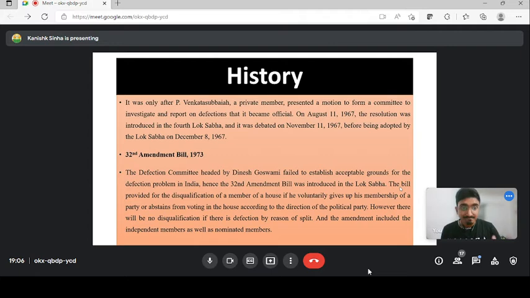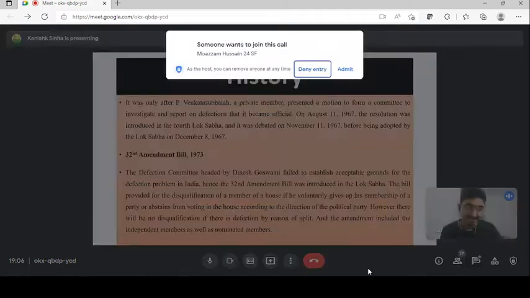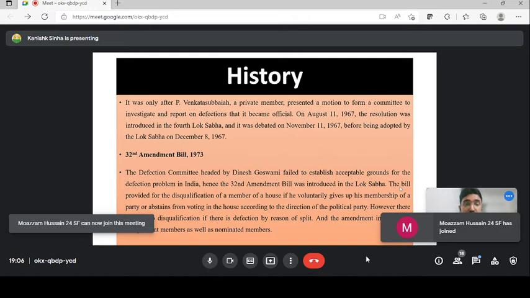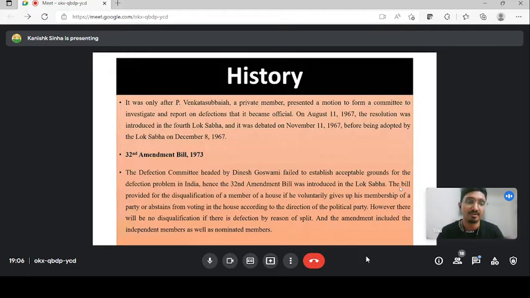But if Sachin Pilot individually joins the BJP tomorrow, there will be an anti-defection law against him. An anti-defection case will be filed against him again in the house. So if any member of the legislative assembly or the member of the parliament voluntarily gives up his membership and joins any other political party, or if there is a very important issue going on in the house